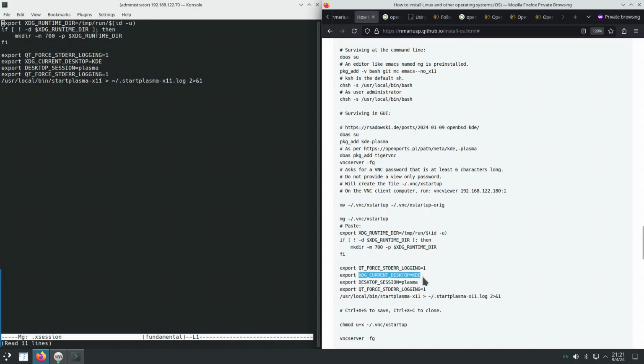XDG_CURRENT_DESKTOP=KDE, DESKTOP_SESSION=plasma. QT_FORCE_STDERR_LOGGING is the exact same thing as this one. I'm not sure why it's twice. And then we use the executable startplasma-x11, and we write its standard output to a log file, and also the standard error.